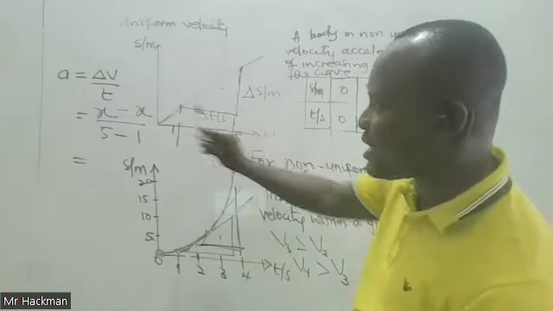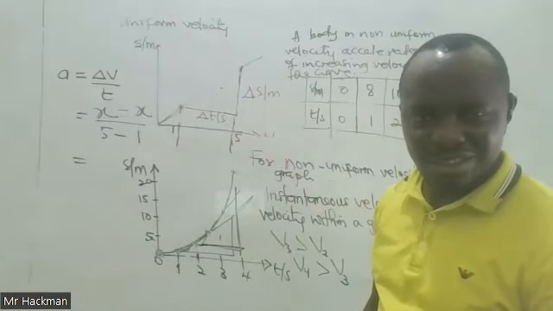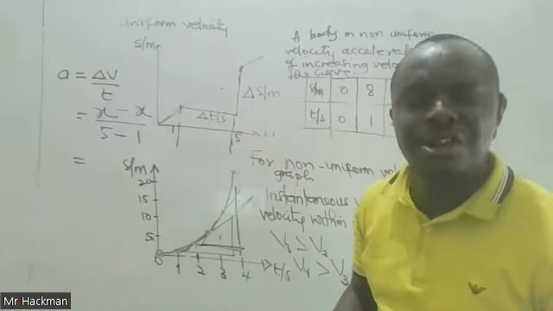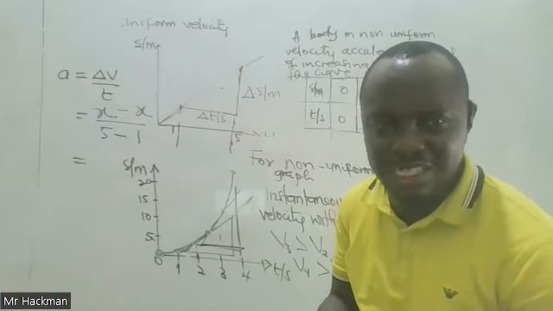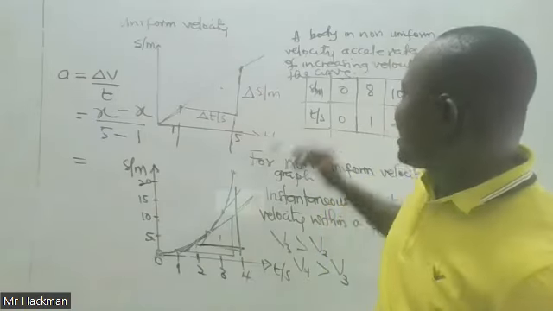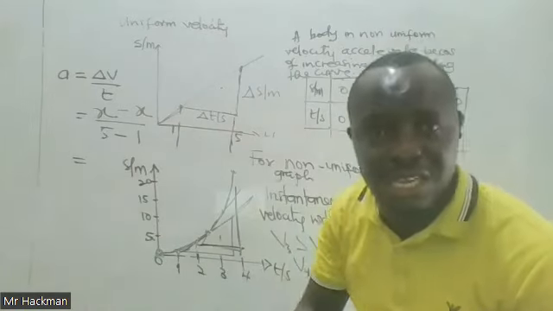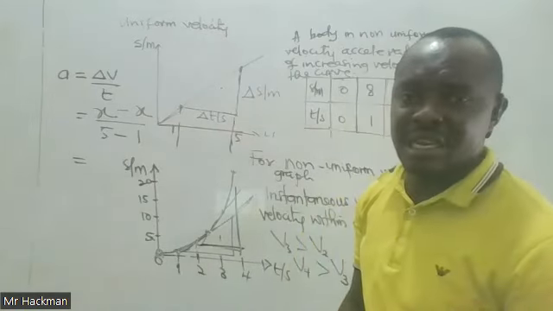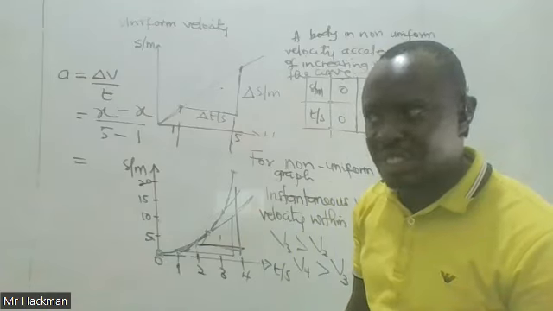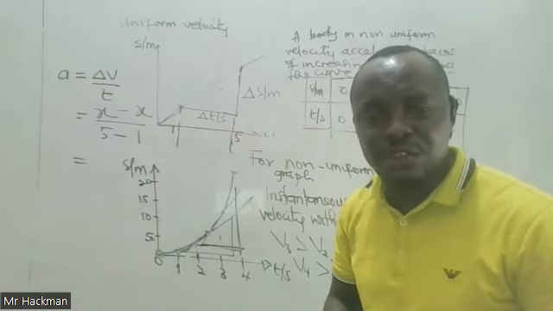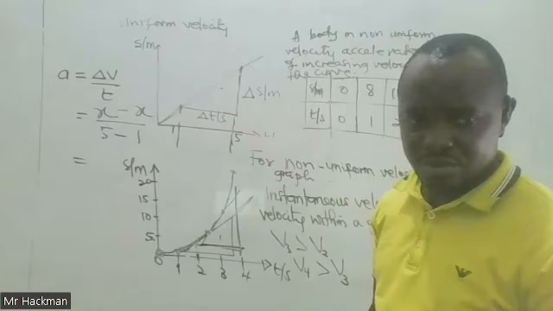So when you subtract, there is a change, and once there is a change, you have a value for the acceleration. So in non-uniform velocity motion, the body accelerates. In a uniform velocity motion, the acceleration of the body is zero.